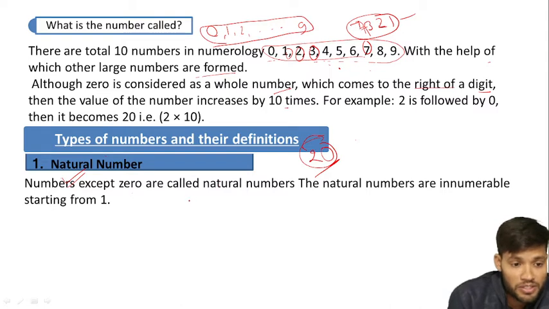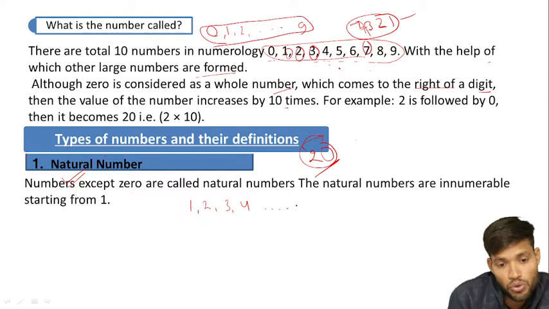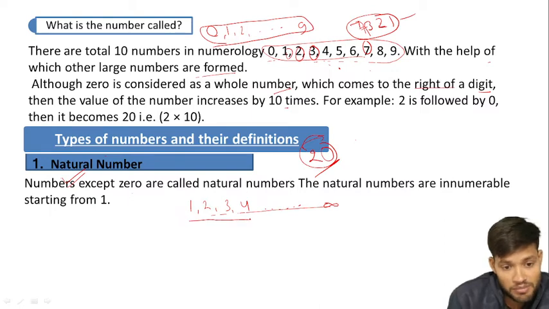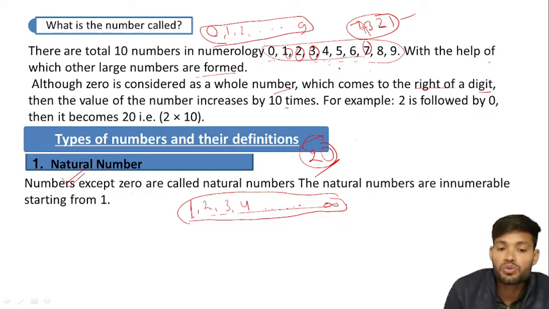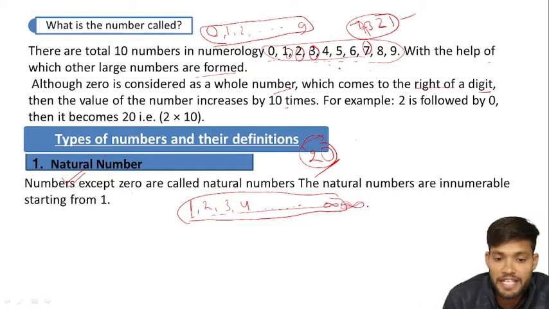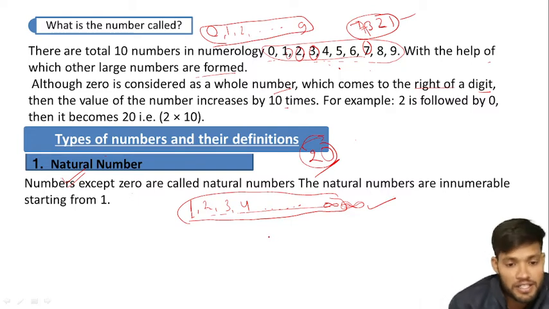That means the numbers 1, 2, 3, 4 and going up to infinity are called natural numbers. Clear? Is it clear?